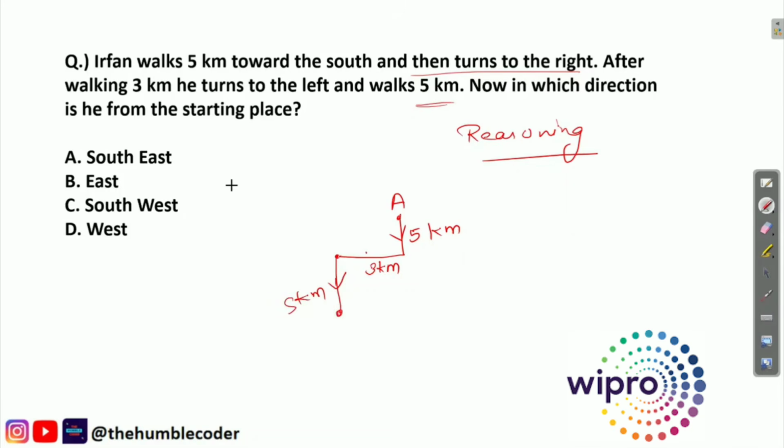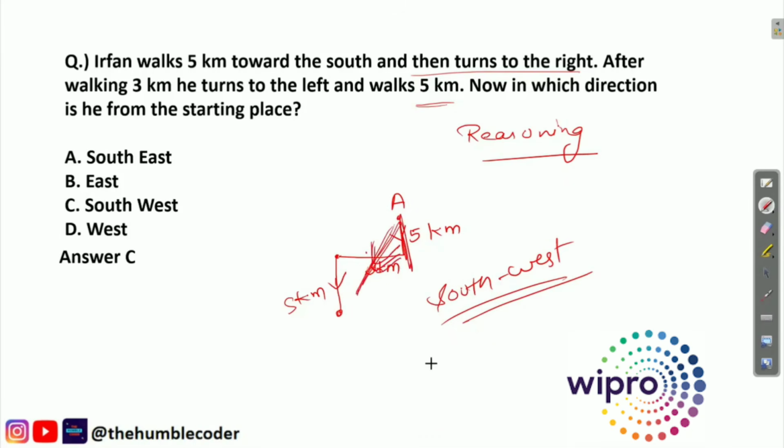Now in which direction is he from starting place? So basically we need to find out the direction that he is in. So this is south, and basically this is west. So the correct answer for this question will be southwest. Why? How have we guessed it? Because it is very simple. This is the south direction, and he is in this direction currently, which is southwest direction. So the correct answer for this question is option C, which is southwest.